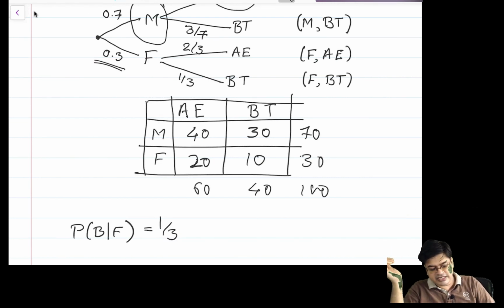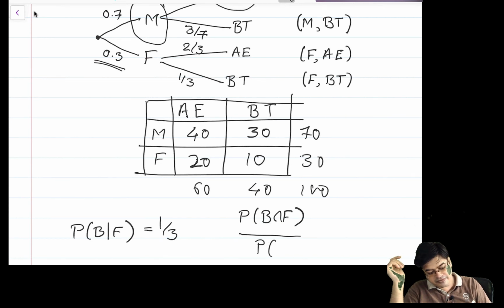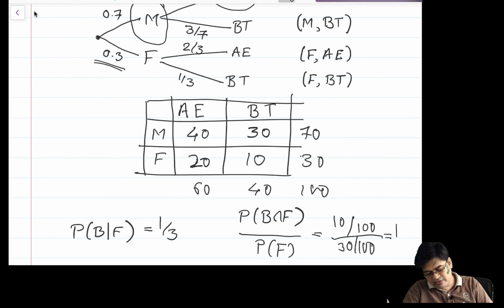You can also check this using your elementary definition of conditional probability, which is B intersection F upon probability of F. B intersection F is 10, and what is probability of F? It is 30. So it is basically 10 by 100 upon 30 by 100, and therefore this is equal to 1 by 3.